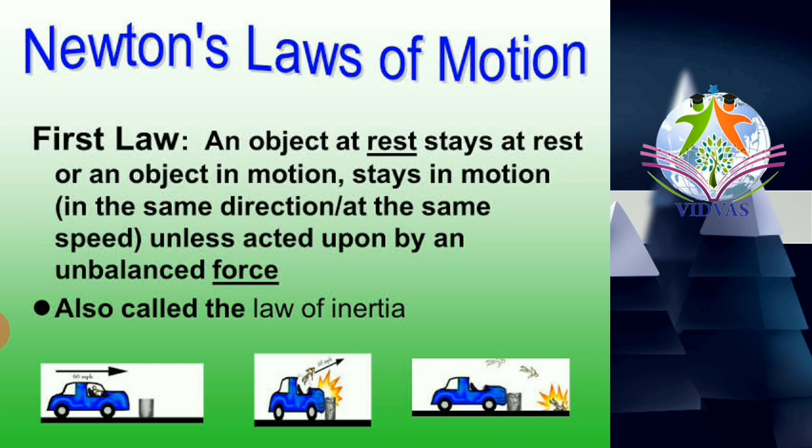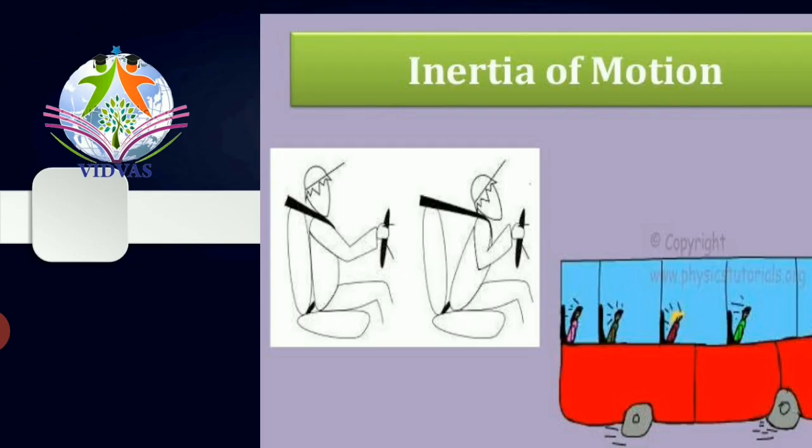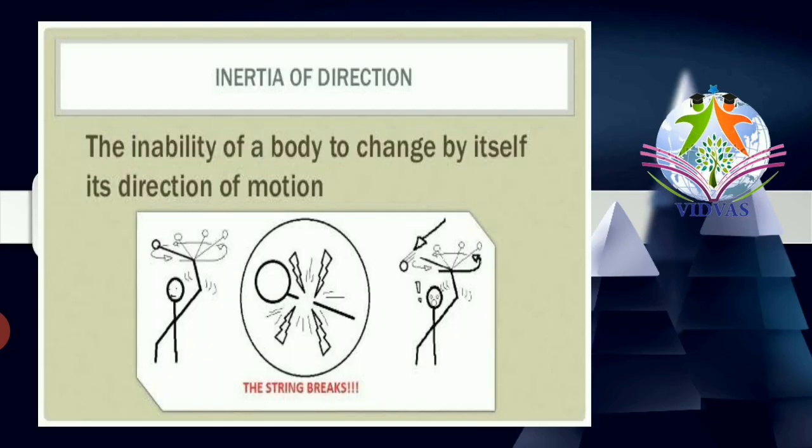A body which is at rest will always be at rest. A body which is in motion will always be in motion. It is going to change its state only on application of an external force. Without the application of external force, the body is not going to change its state, and this Newton's first law is also called the law of inertia, which we have discussed in the previous session. Along with these things, we also discussed different types of inertia, that is inertia of motion, inertia of rest, inertia of direction. So let's go into today's topic.